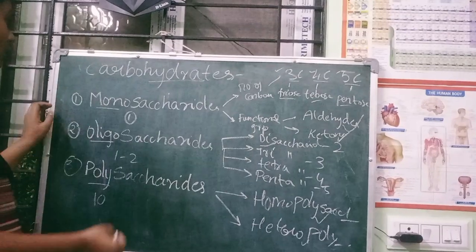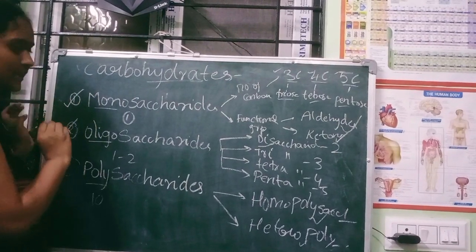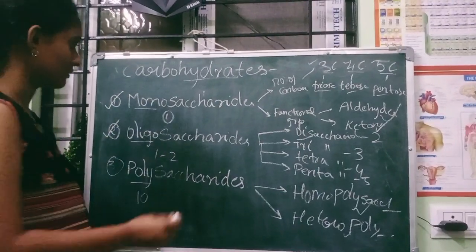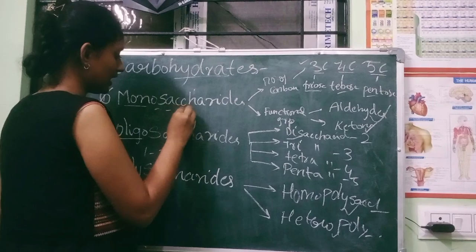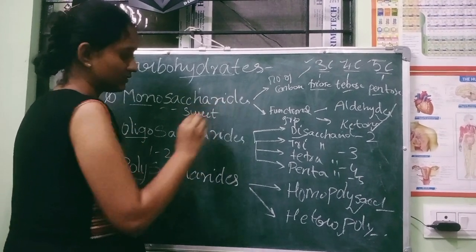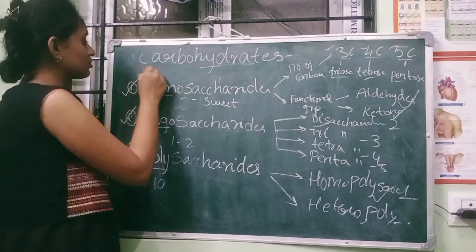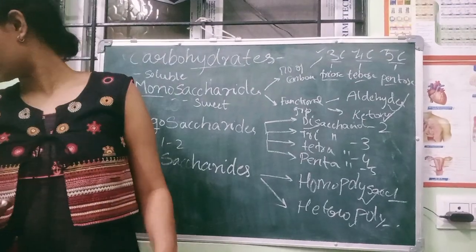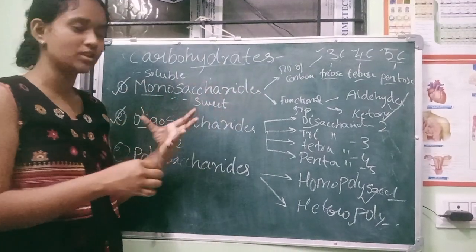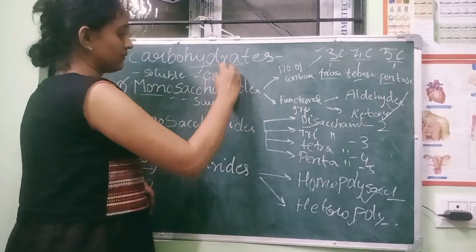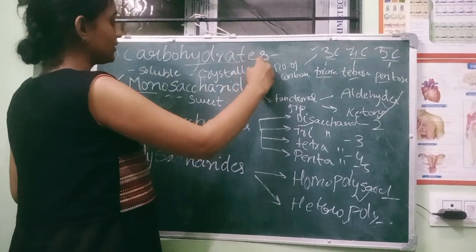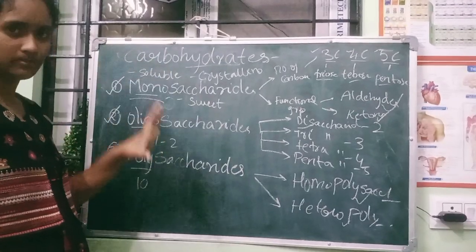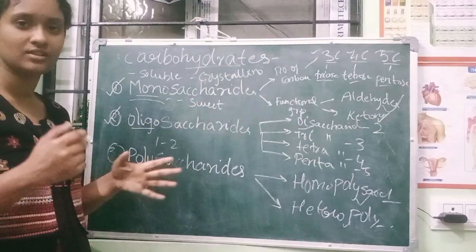Under this, the monosaccharides and oligosaccharides are the common normal sugars, where they are sweet in taste, and they are soluble in water. They are soluble in water and sweet in taste, and the texture will be crystalline. So remember that monosaccharides and oligosaccharides both are sweet in taste, soluble in water, and crystalline in structure.